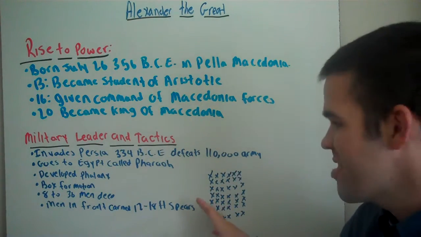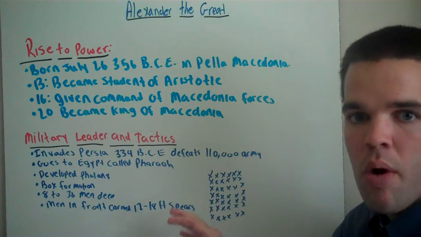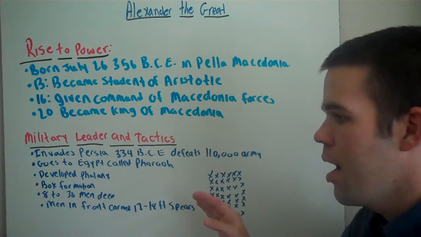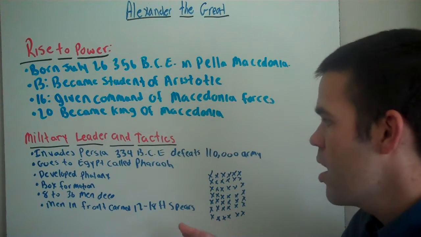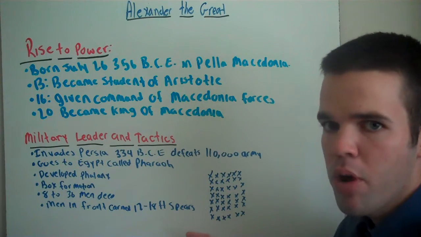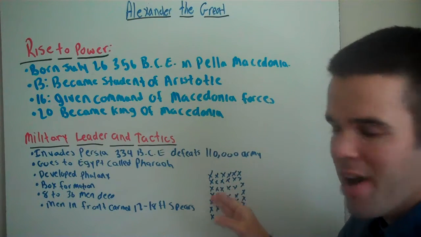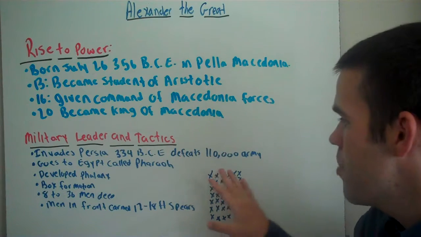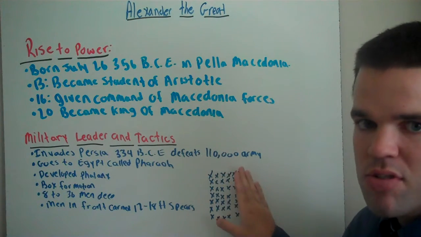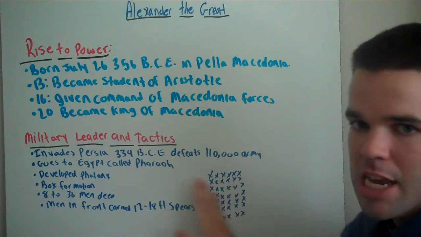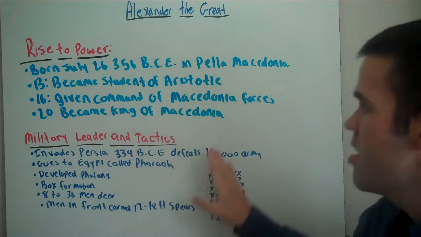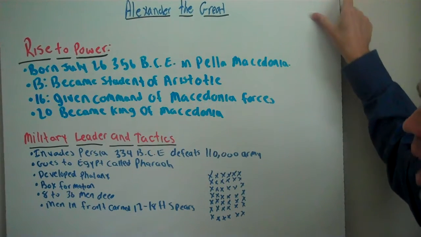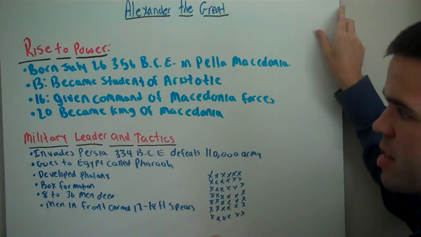The American Revolution used the same style. At the beginning of the Civil War it was used, but in the second half they didn't really use it. Up until about World War I, this was the way that wars were fought, using the phalanx. World War I was more trench warfare, but for years and years, this was the way it was used. So, we've talked about Alexander the Great's power rise and him as a military leader.